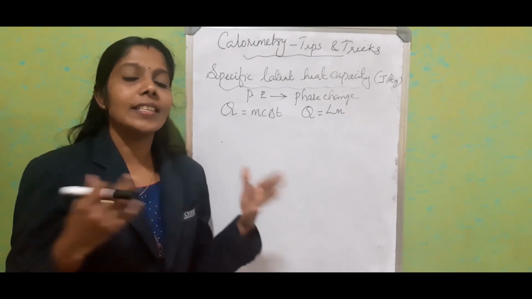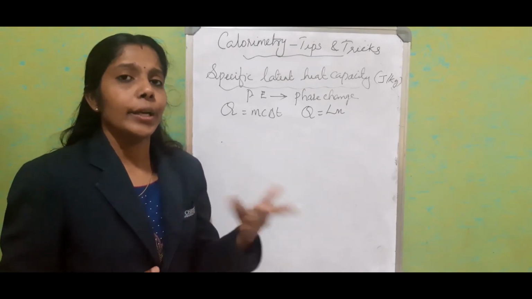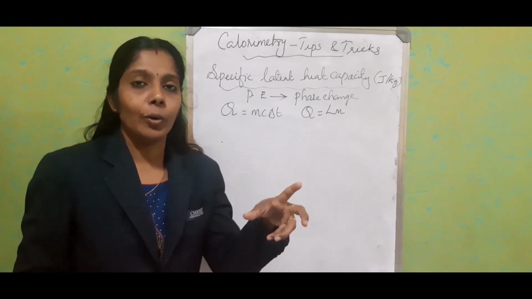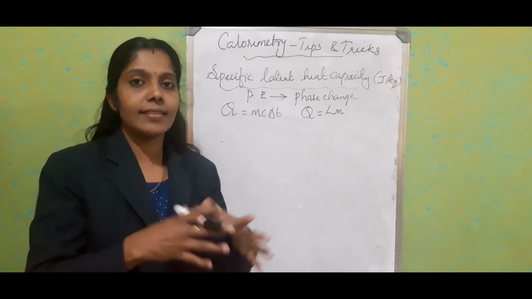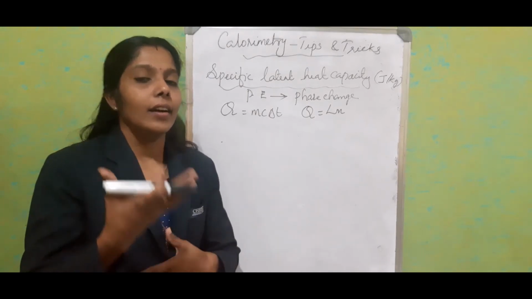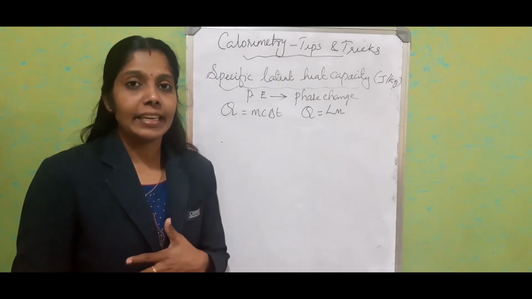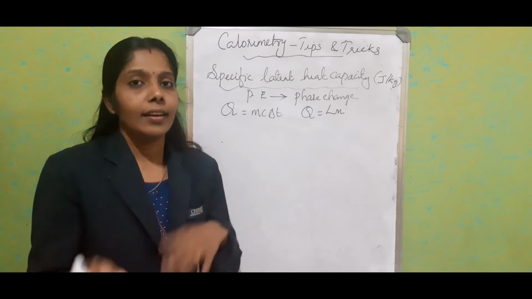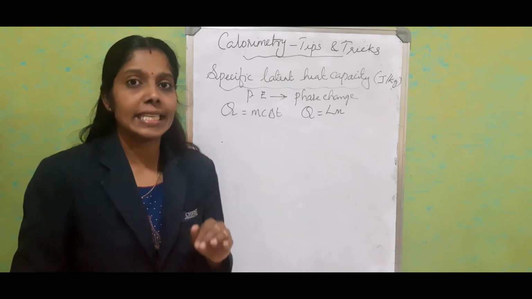Heat energy loss is equal to heat energy gain. So most of the time you will get questions related with hot water and ice. When we mix hot water and ice, what is going to happen, like what is the specific latent heat capacity. So any unknown factor will be found based on heat energy loss is equal to heat energy gain.